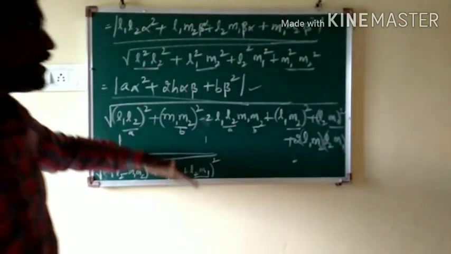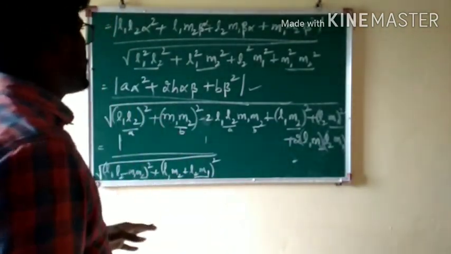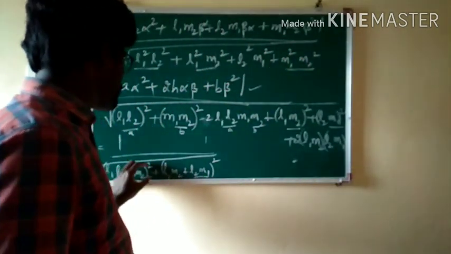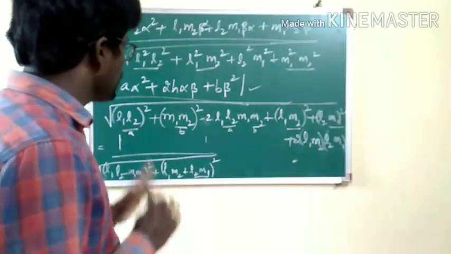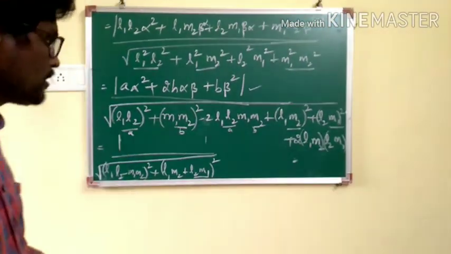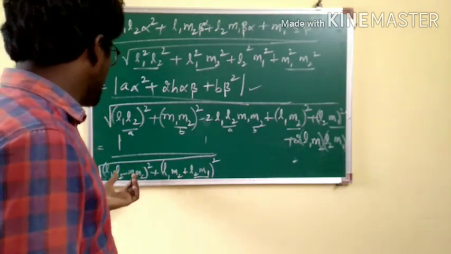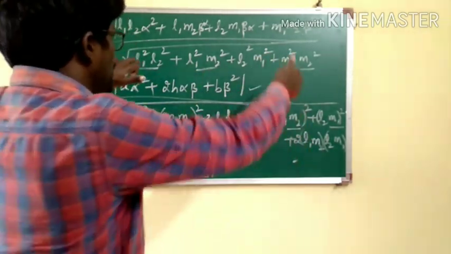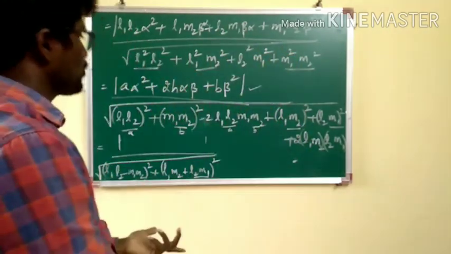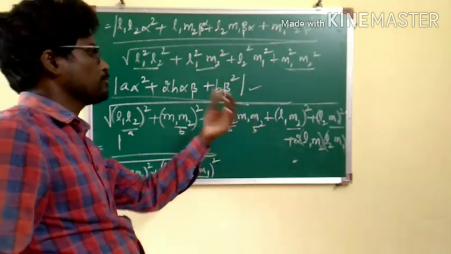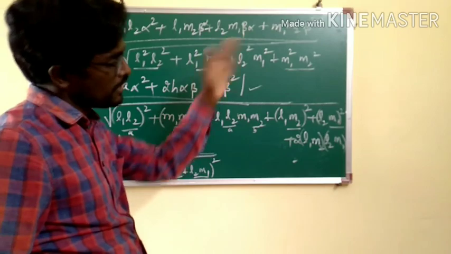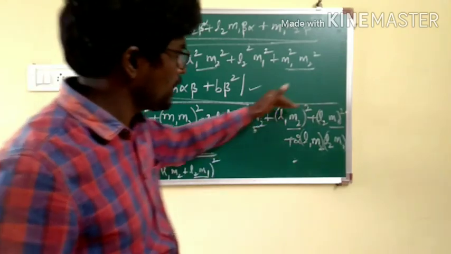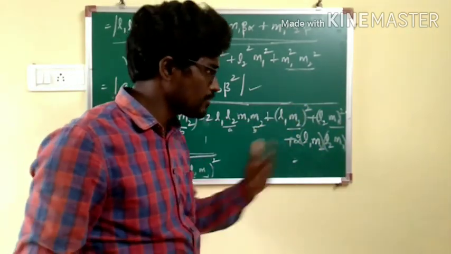In this entire journey, where is the complicated task? The only complicated thing is expressing the denominator part into (a minus b) whole square and 4h square format. There we are simply following a logic: since we need (a minus b) whole square, these two terms we are regrouping and these two terms we are regrouping. On regrouping these two, to get (a minus b) whole square, what is missing? 2 L1 L2 M1 M2 is missing. So we have subtracted it and the same we have added here. So this part is going to be (a minus b) whole square and this part is going to be (2h) whole square, that is 4h square.